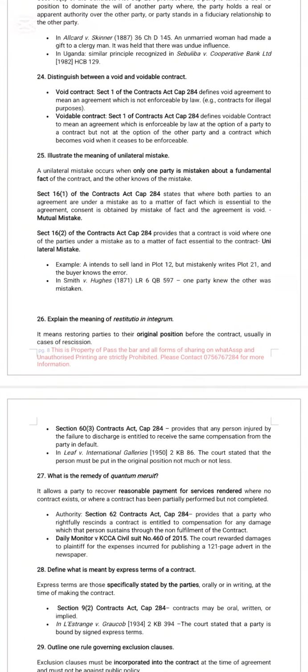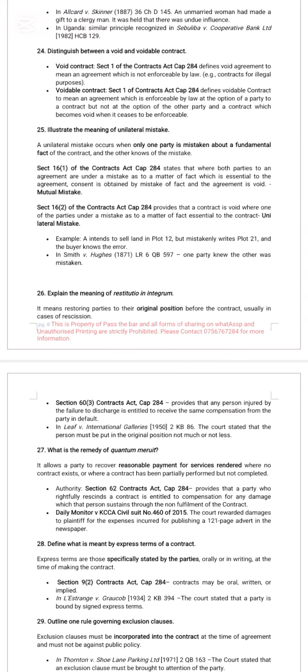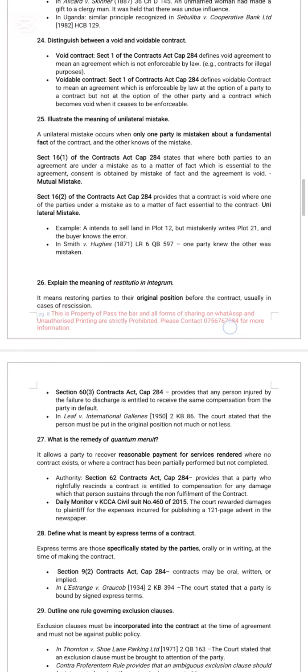Distinguish between void and voidable contracts. Look at Section 1 of the Contracts Act. Void contracts are illegal and not enforceable by law. Voidable contracts can be repudiated at the option of the affected party.